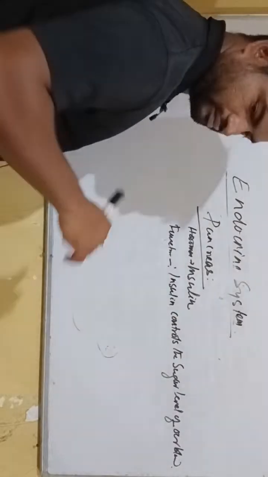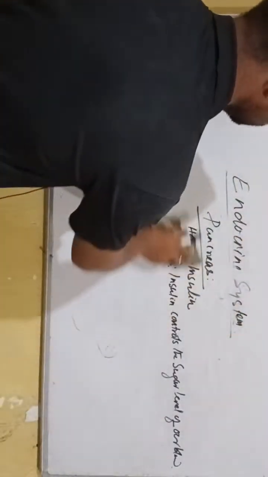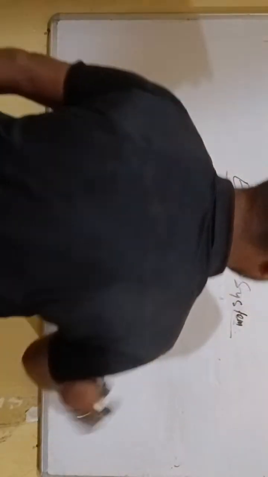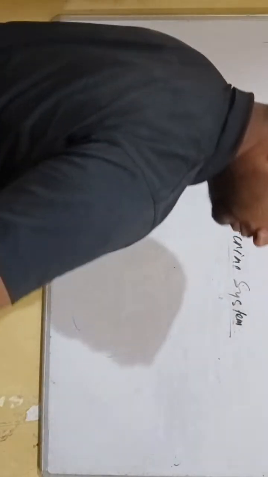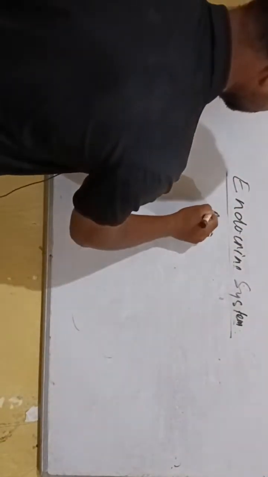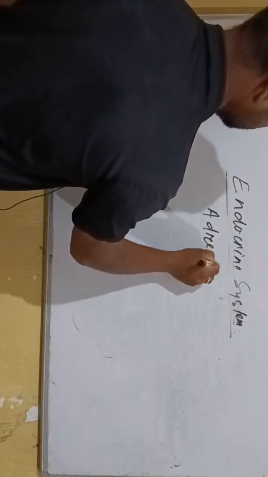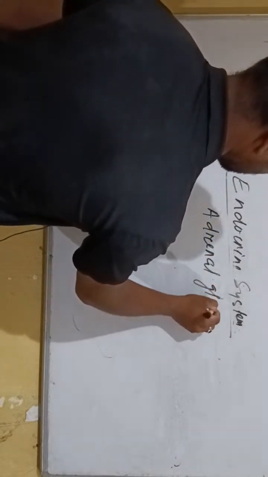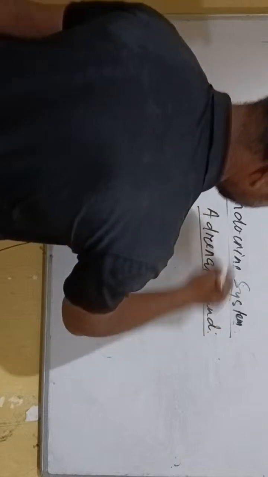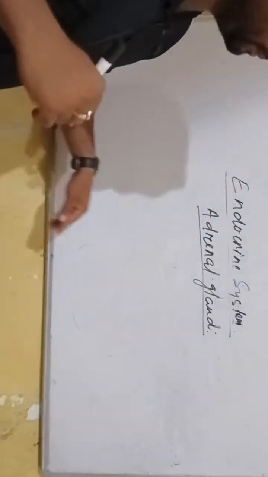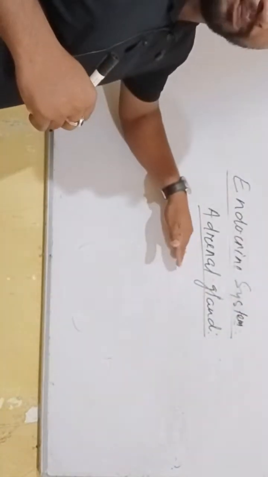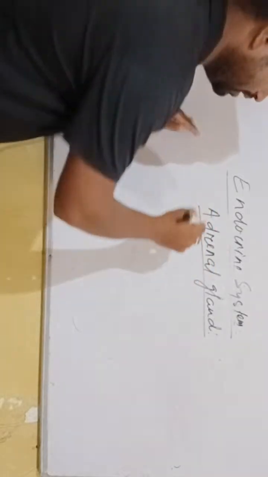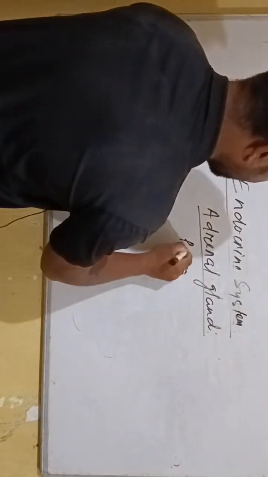Then the adrenal gland, which is situated above each kidney.